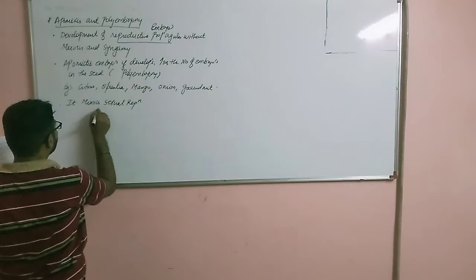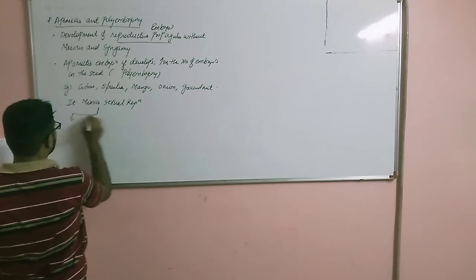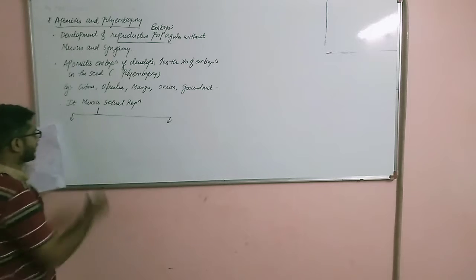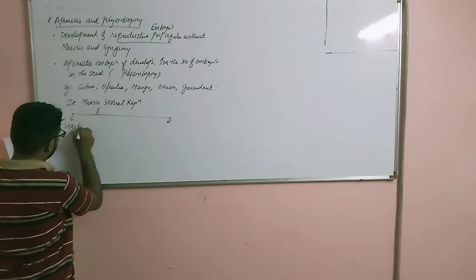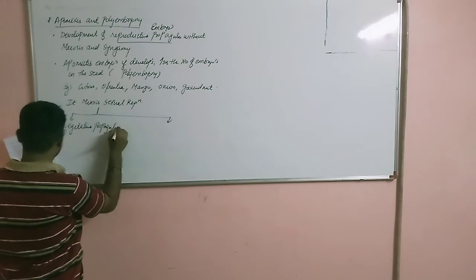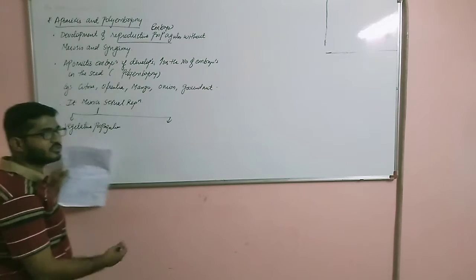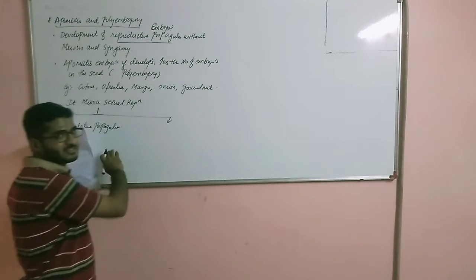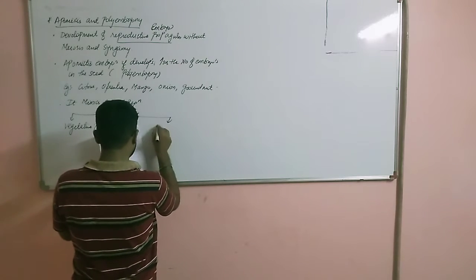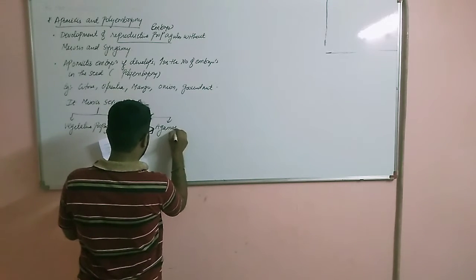So apomixis is basically divided into two, that is agamospermy and vegetative propagation. Vegetative propagation is because no meiosis, no syngamy, that we have already discussed in chapter number 1. Right? So we will not discuss it now. And this is agamospermy.